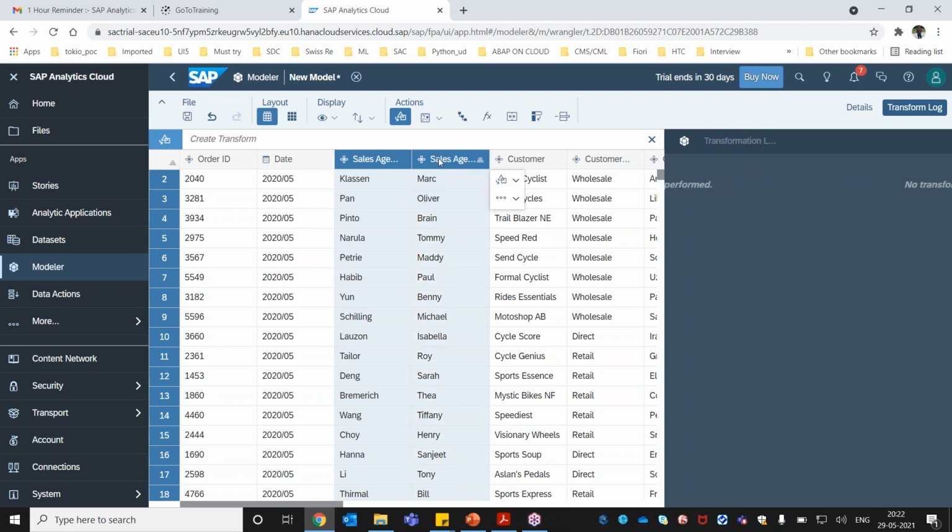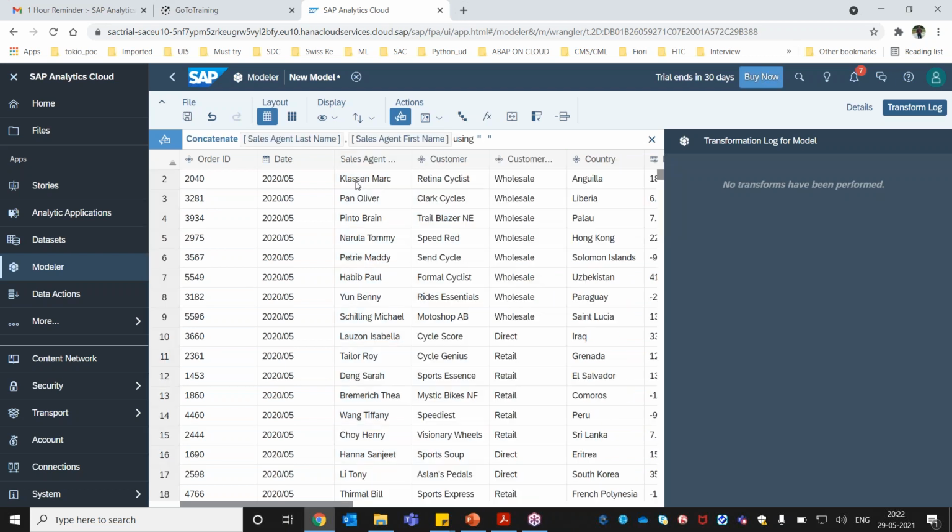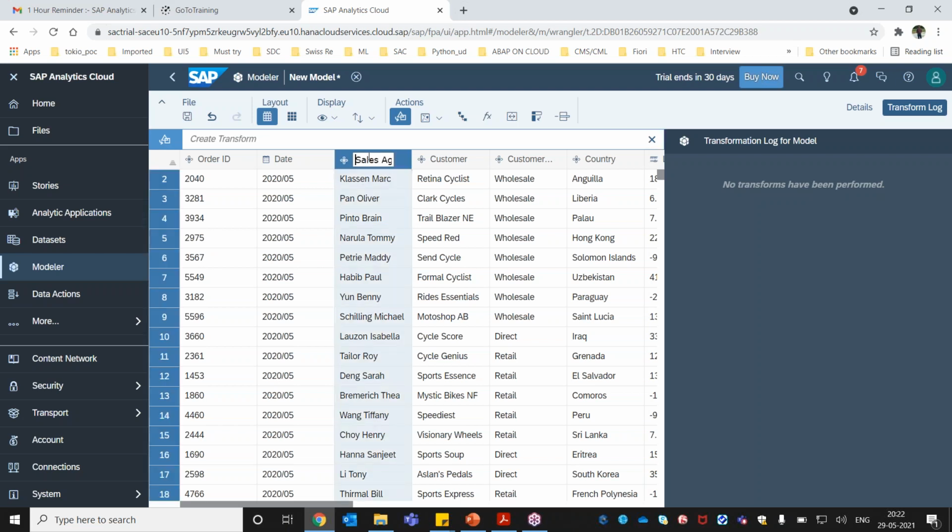I will select these two columns again, go here, and do concatenate. Now the moment I do the concatenate, I can see I have a new column, sales agent, created here. You can see the formula; this is how the system converts these two columns. Now I can rename it and give some name here. Now I have concatenated these two columns, so I will give it a name, let's say sales agent.